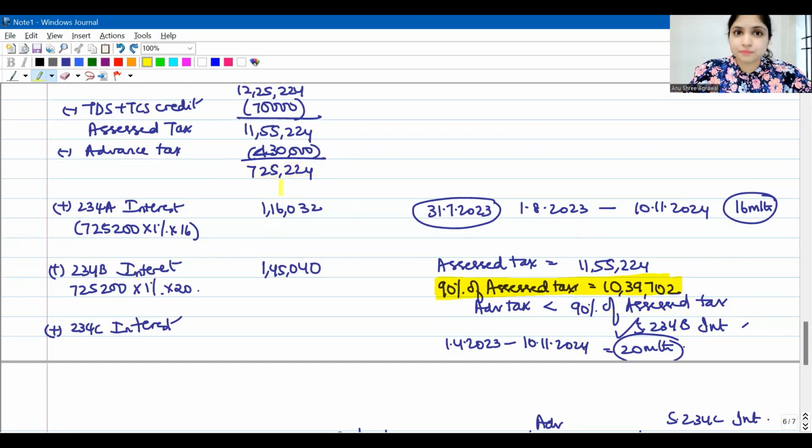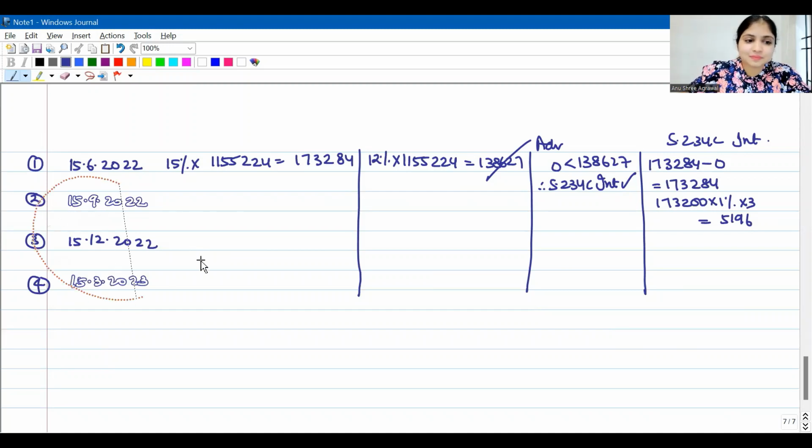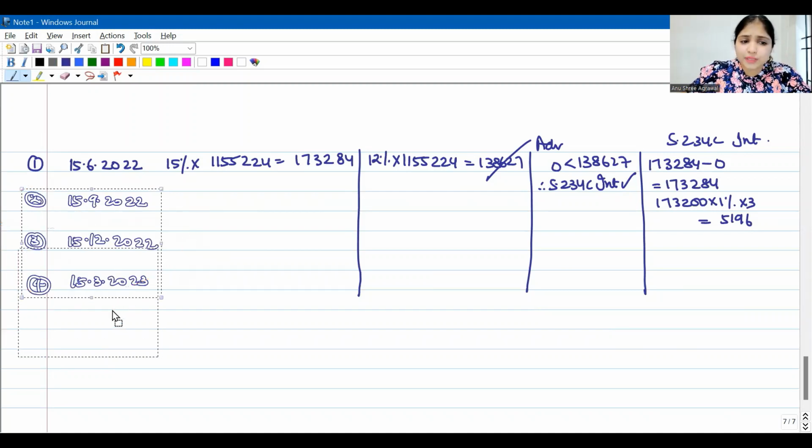On the shortfall. Okay, so similarly, even for 234C, this 12% number is just to check whether 234C interest is applicable or not. What I have paid is lesser than this 12% number. Therefore, 234C interest is applicable. Once I conclude it is applicable, now this number is useless. Are you understanding this? Yes, guys, are we following this?